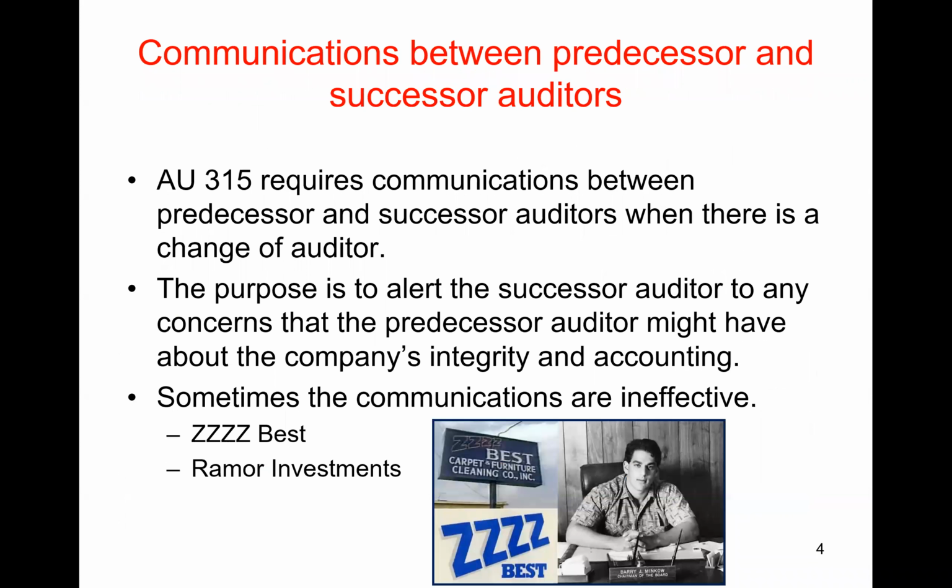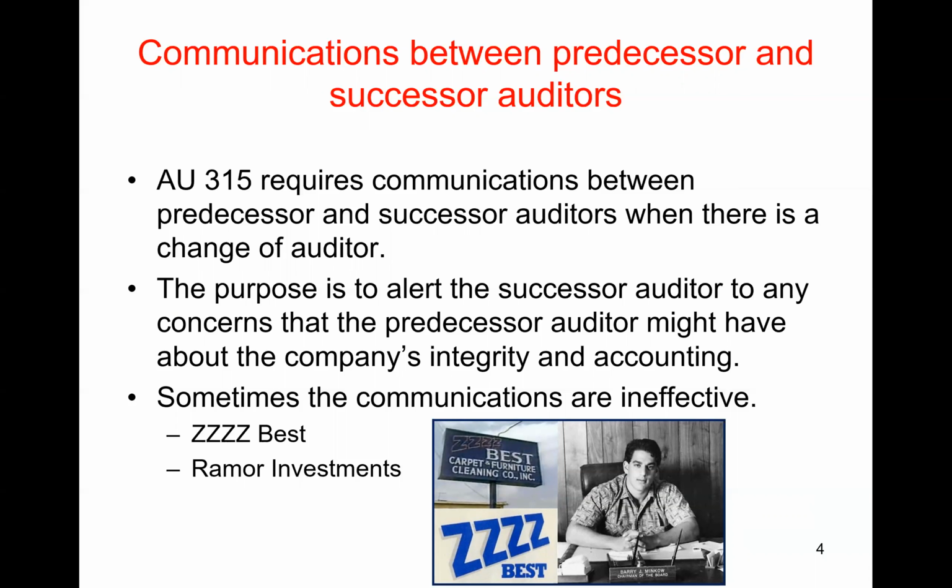Now, relating to that topic is the whole issue of what happens when there's a change of audit firm. In particular, the predecessor auditor, the auditor who used to audit the company, will have information about known problems at the company that are not known by outsiders. So AU 315 requires communication when there's a change of auditor.